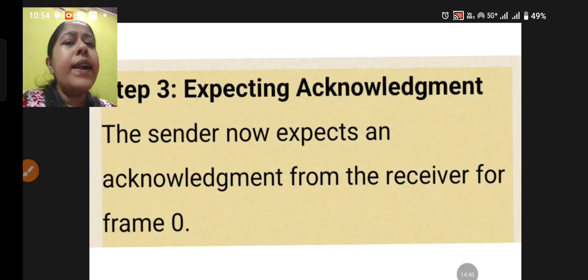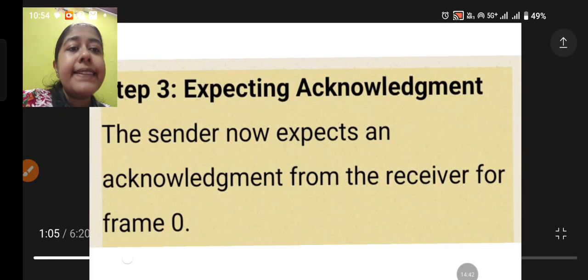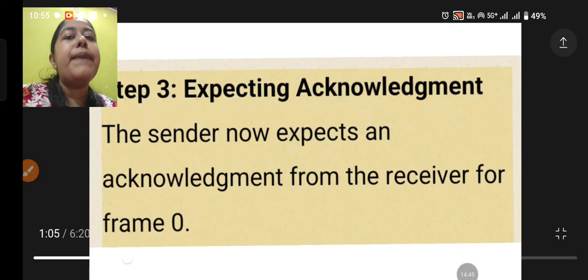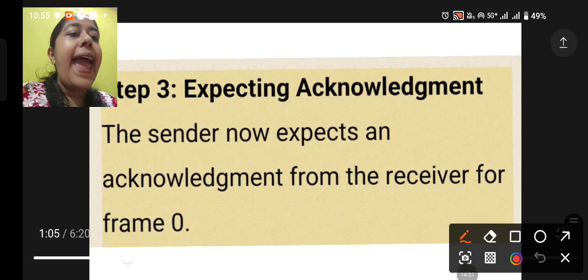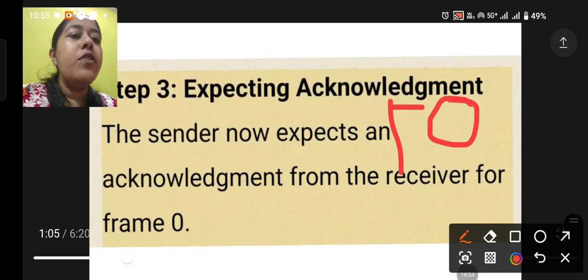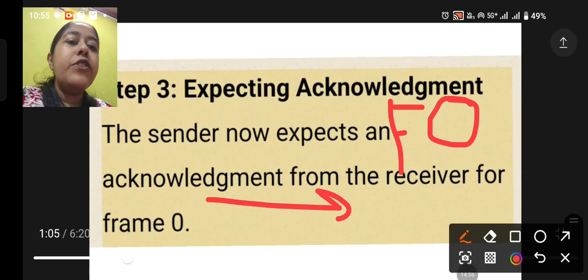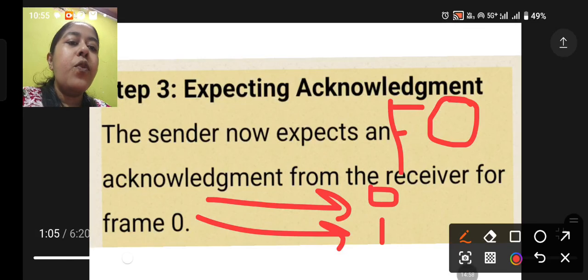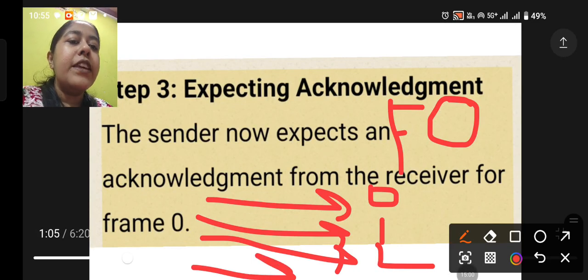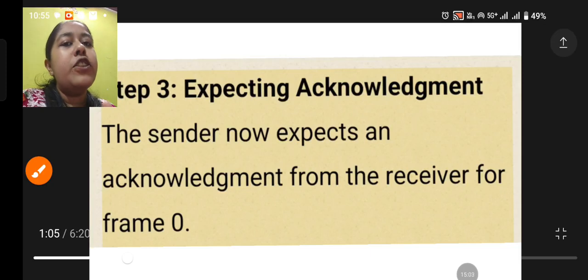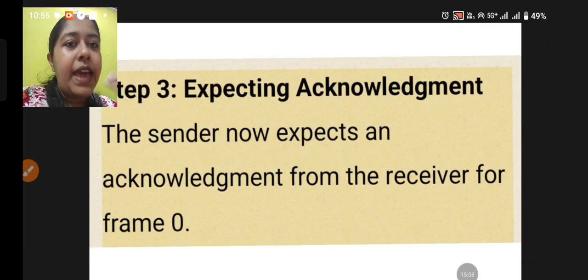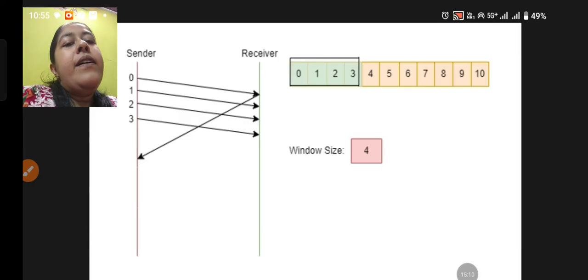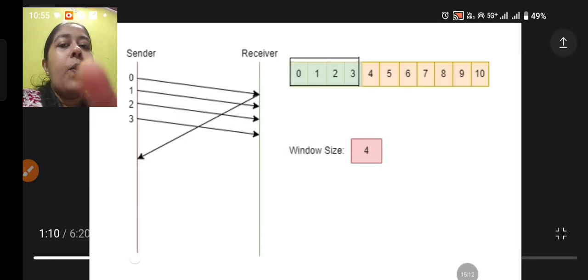Now, what next? Step 3 is expecting an acknowledgement. The sender expects an acknowledgement from the receiver for frame number 0. Why is it expecting an acknowledgement for frame number 0? Since the first frames sent were 0, 1, 2 and 3, it is now waiting for an acknowledgement for frame number 0, the first frame which we have sent.